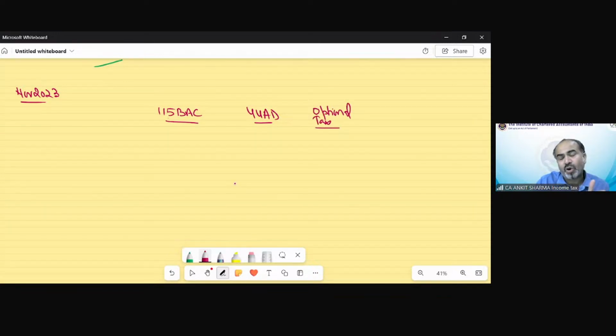As we have opted out of section 115BAC. So the net profit that has been given in the question, the specific case was 10,46,000. Rent from house property was 1,80,000. So I am going to reduce it. The rent from furniture is 1,20,000. So we need to deduct that value also. That is not my business income.